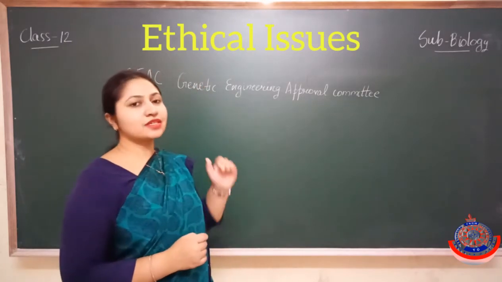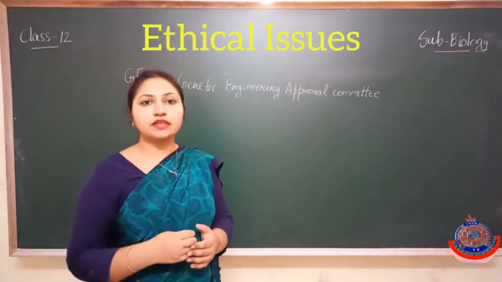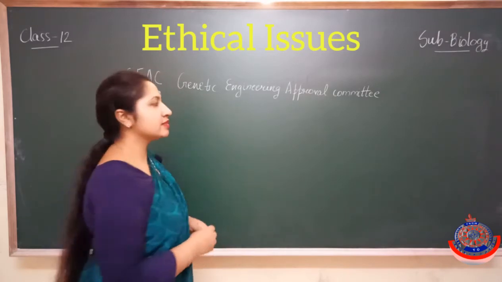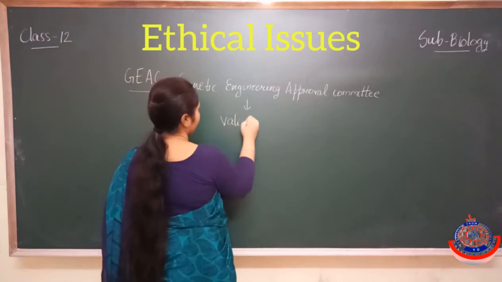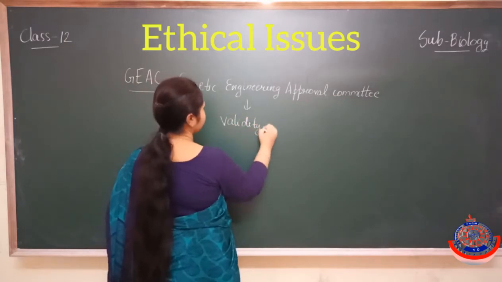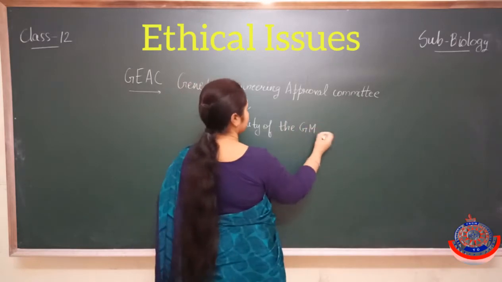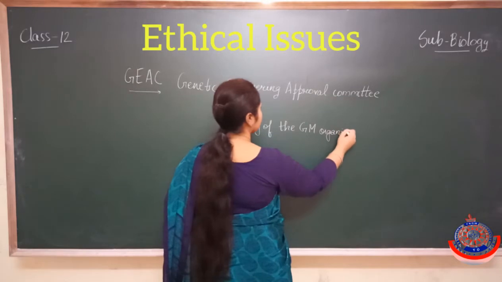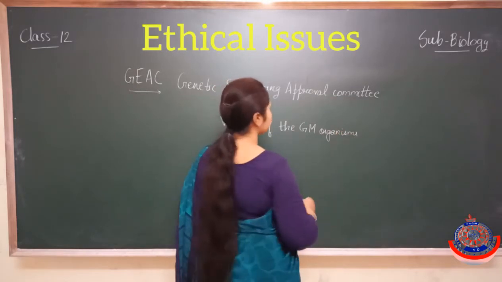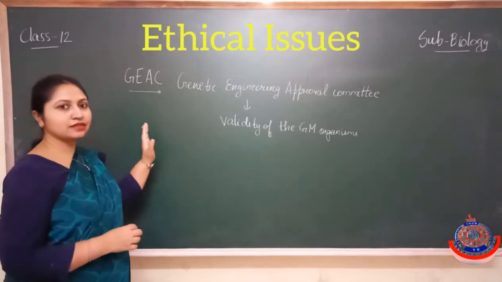This committee is responsible for dealing with these kinds of ethical issues, and it decides the validity of GM organisms, even the research that is going on there. So this is all about the ethical issues.